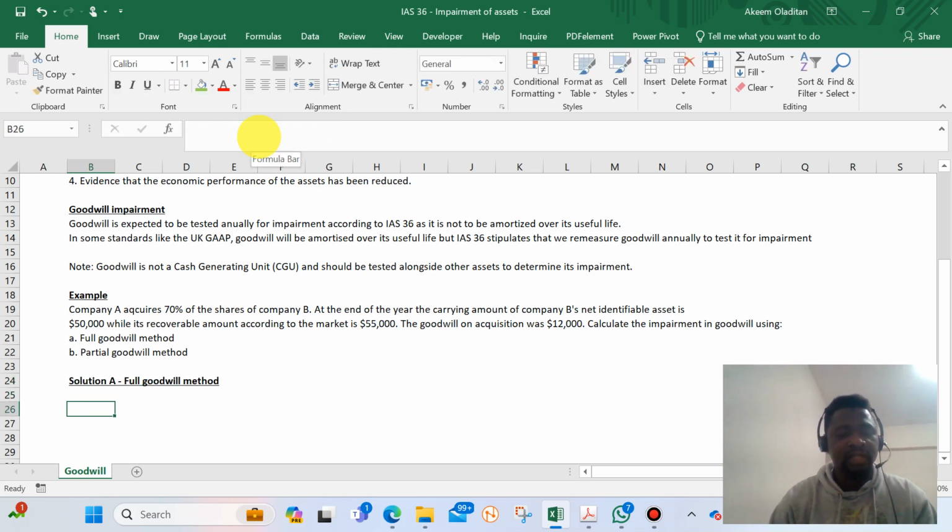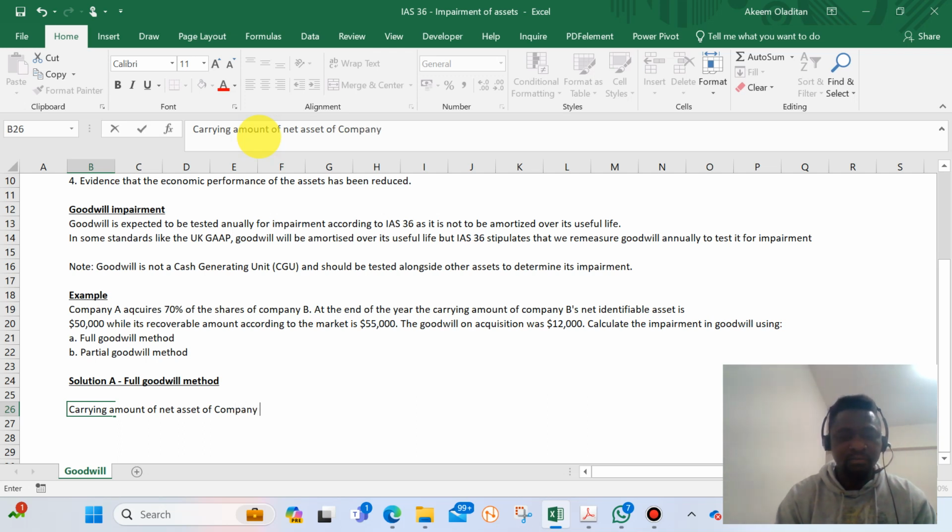Under this solution, the full goodwill has been used, so there's no need to start recalculating the goodwill that we use in testing the impairment. So the first thing you need to look at is the carrying amount of net assets of Company B.